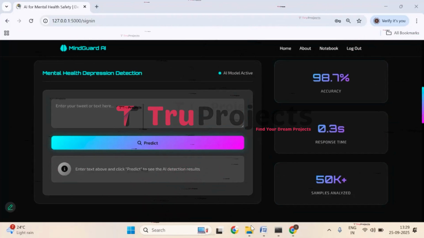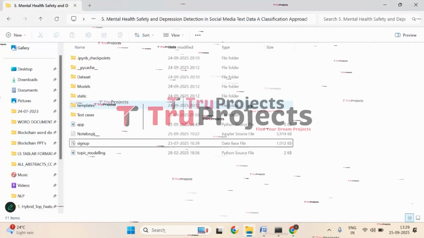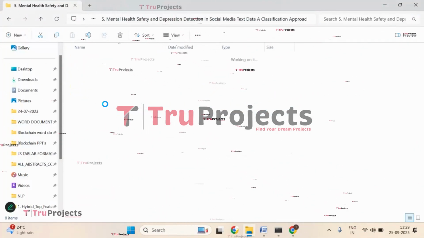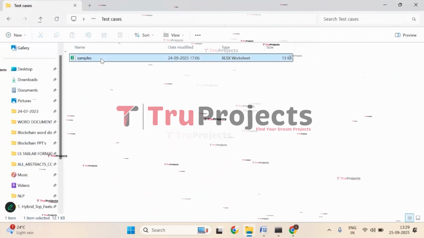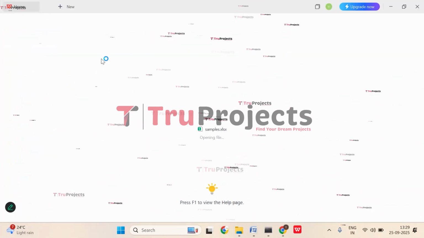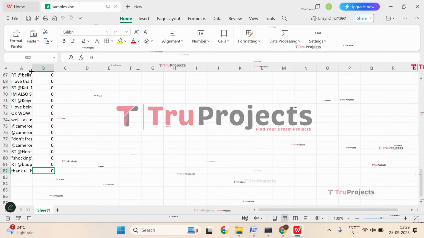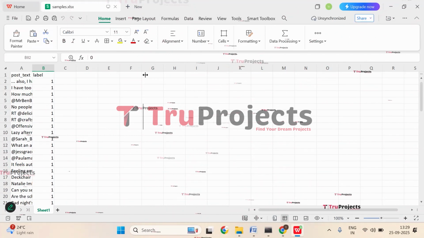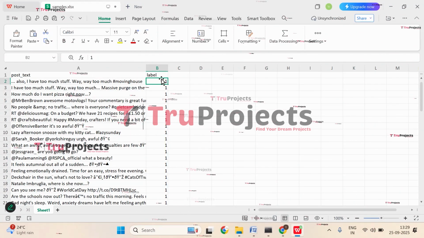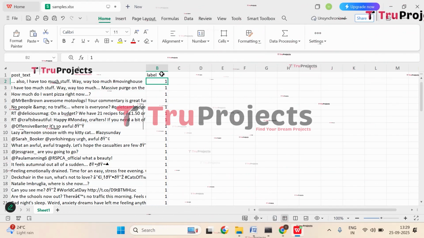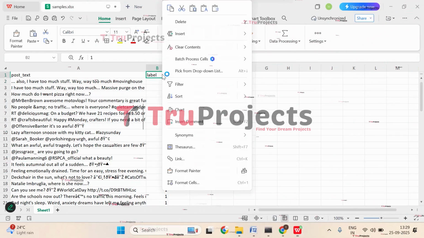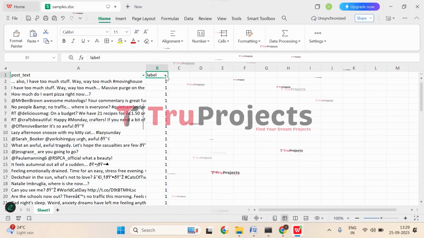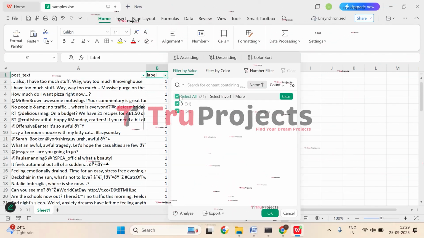So now let's open test cases for that. Open test cases. Open samples. Here we have multiple samples. And here you can see we have two labels, that is 1 and 0. One refers to one type of class, that is one type of prediction, and the other one is the other type. Let's check with the class 0.